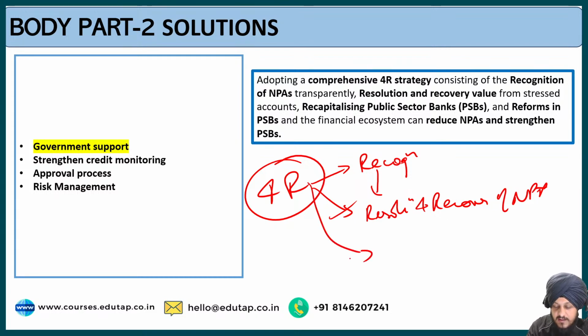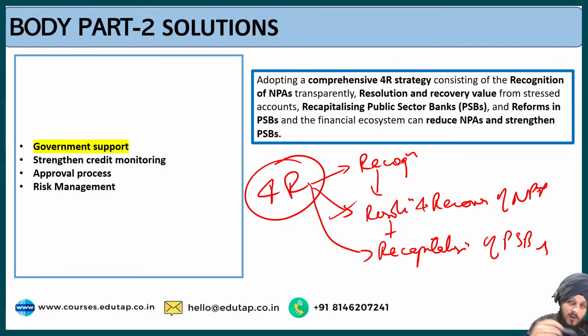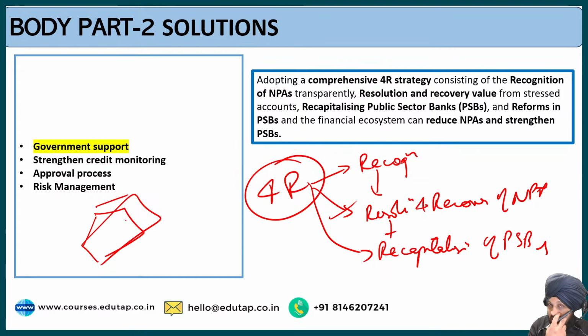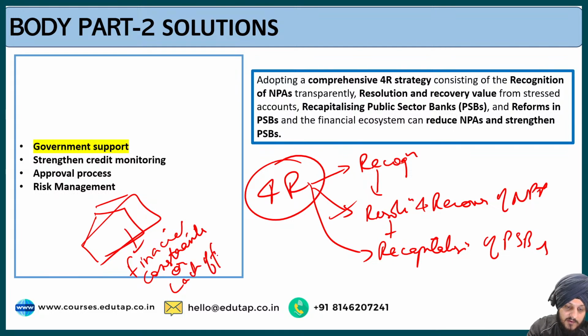Then the third step is recapitalization of public sector banks. Now, what do you mean by recapitalization of public sector banks? A lot of time what happens is that the public sector banks, because of insufficient funds or because of the high NPAs or the frauds, so different factors are there, because of this, banks suffer through financial constraints or the lack of funds, and this affects the functioning of the bank.